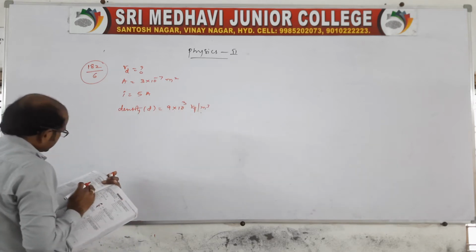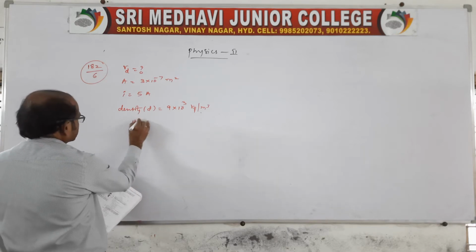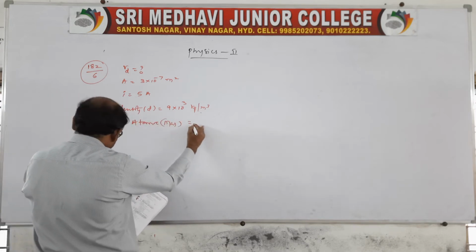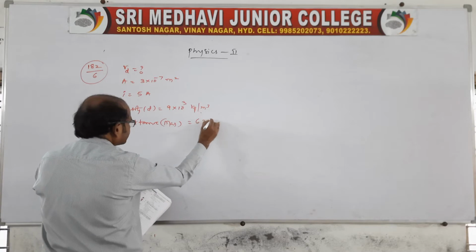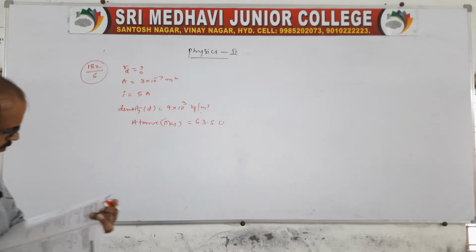Clear? And the atomic mass is given as 63.5 unit, U meaning unit.